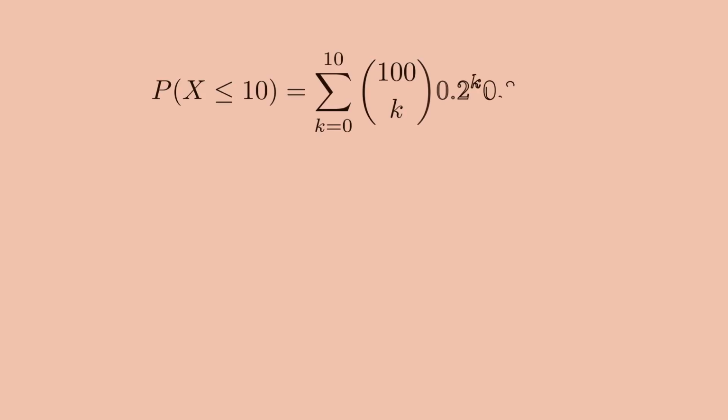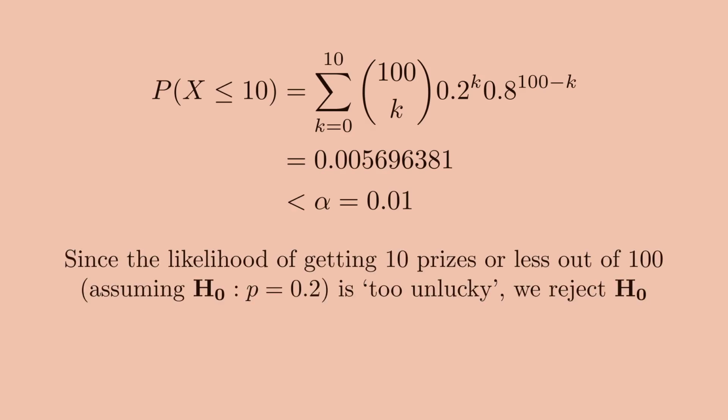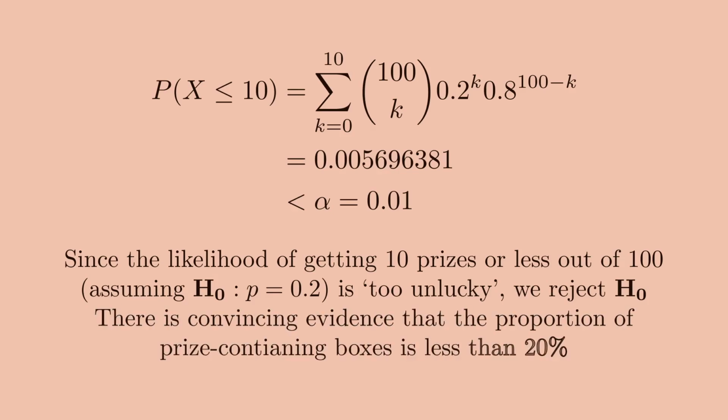And so, if we perform the calculations using the formula we acquired earlier, we find that the probability is roughly 0.0057. This is less than our alpha, which was 0.01. Therefore, since our likelihood of getting 10 prizes or less out of 100 is quote-unquote too unlucky, we can reject the null hypothesis. There is convincing evidence that the proportion of prize-containing boxes is less than 20%, and you probably have a solid lawsuit in your hand.